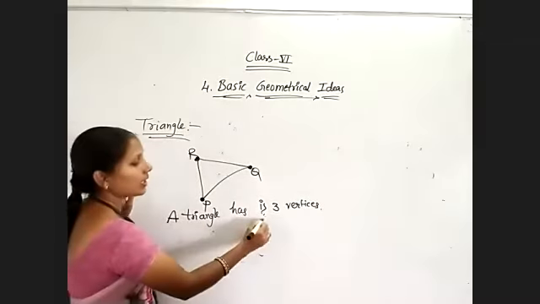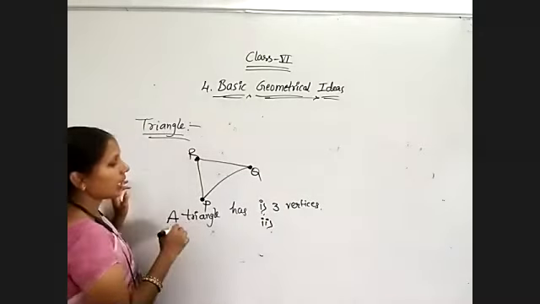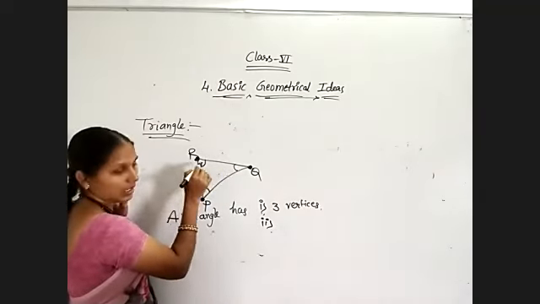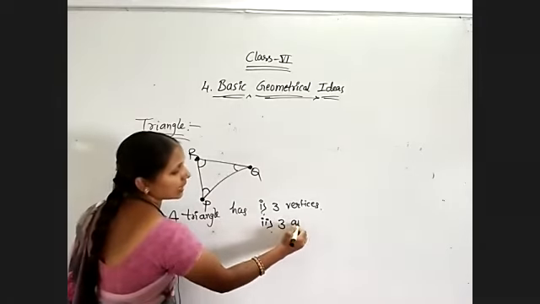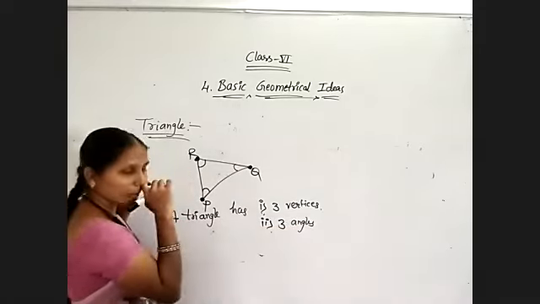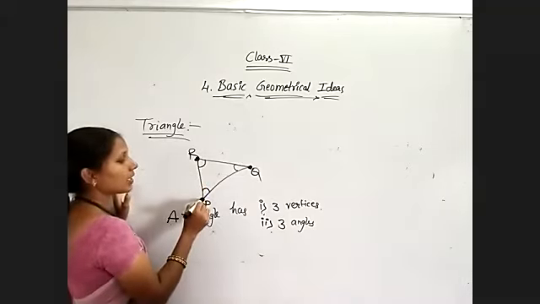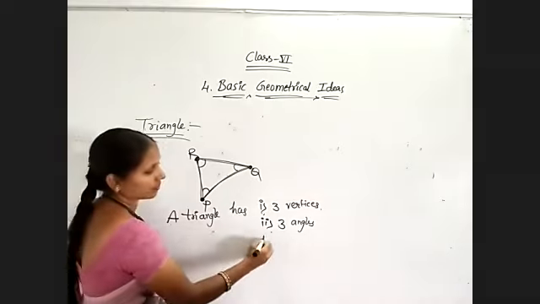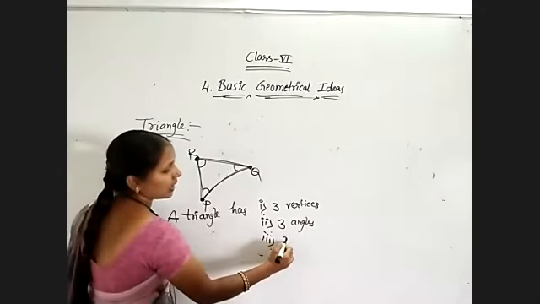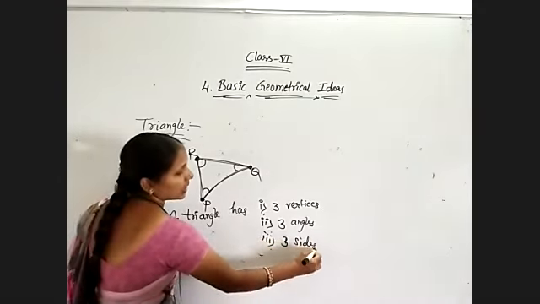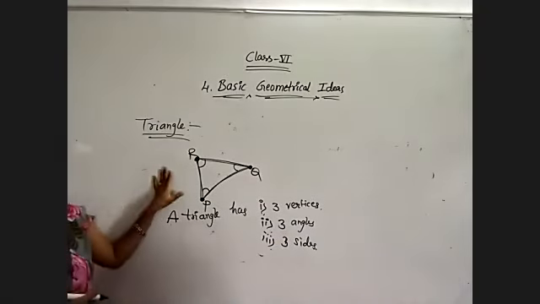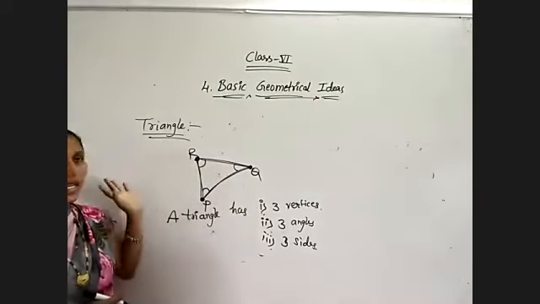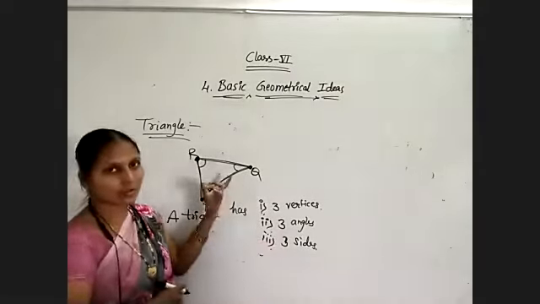Secondly, it has 3 angles: angle P, angle Q, angle R. And lastly, it has 3 line segments, PQ, QR, RP. These are 3 sides. So it is very clear that a triangle must have 3 vertices, 3 angles, 3 sides. How do we name those different parts of the triangle?